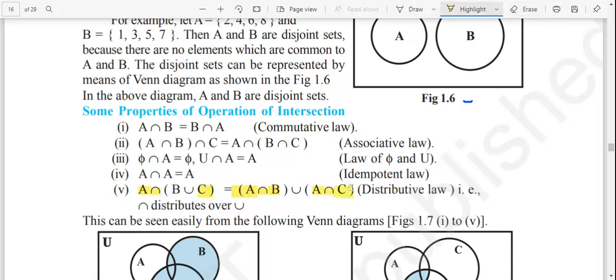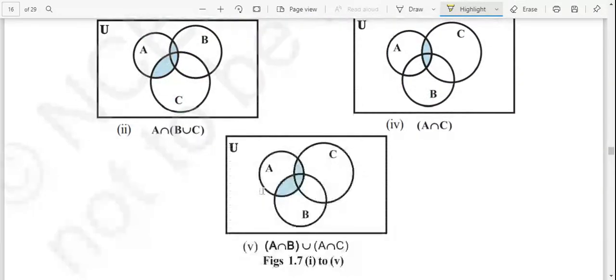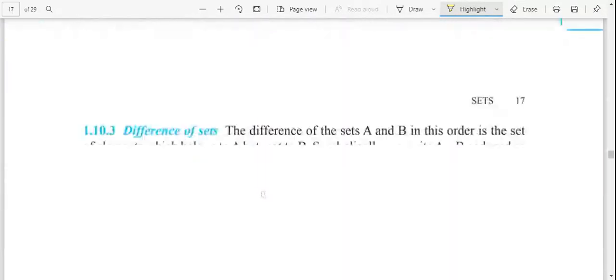As you can see here, A intersection C is union in the middle. So we have got union. This is the distributive law. That means this intersecting point will be distributed over the union point. So that is the properties of intersection.